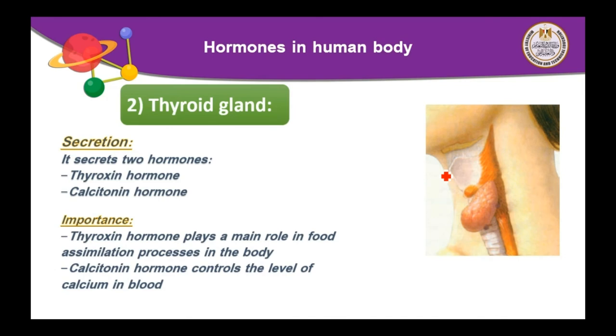Again, thyroxine hormone plays a main role in food assimilation processes in the body to get the energy needed for doing any activities. Calcitonin hormone controls the level of calcium in the blood. This means that the thyroid gland is a very important gland as it secretes two different types of hormones. Number 1, thyroxine. Number 2, calcitonin.